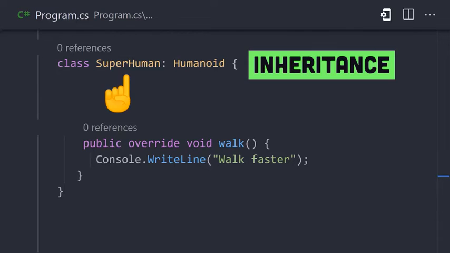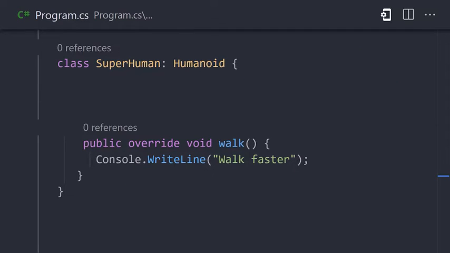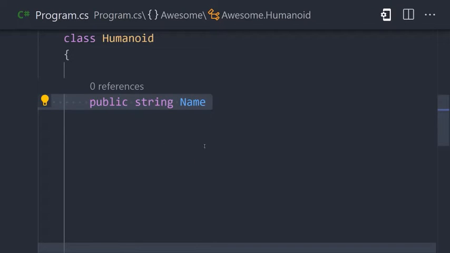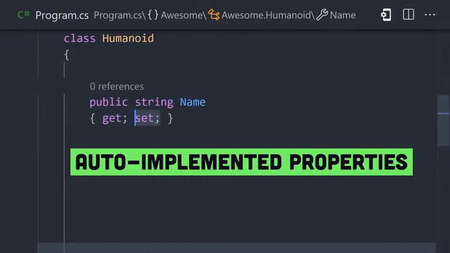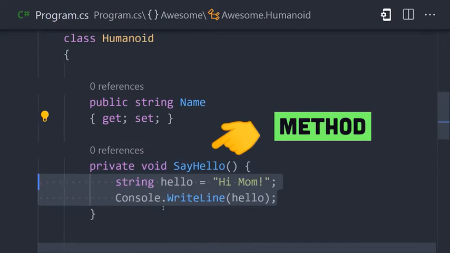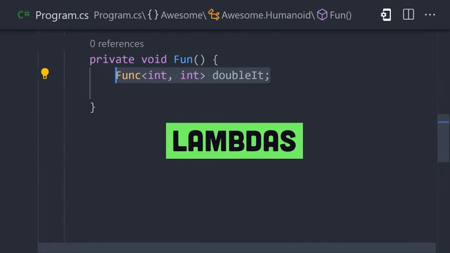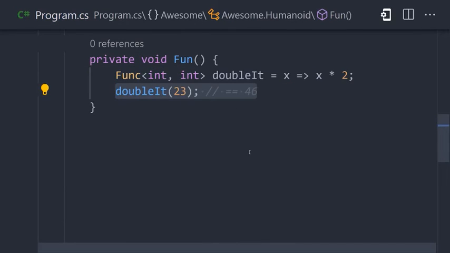Classes support inheritance, polymorphism, and everything else you would expect in a modern object-oriented language. We can define a property on the class and make it readable with get or writable with set. The language doesn't have top-level functions, but rather methods that are defined as a member of a class. However, it does support lambda expressions or anonymous functions and other functional programming patterns.